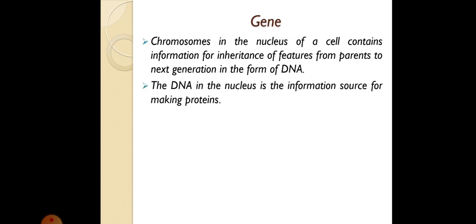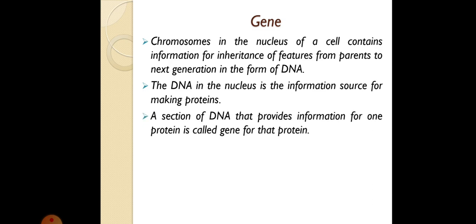The DNA in the nucleus is the information source for making proteins. A section of the DNA that provides information for one protein is called the gene for that protein. It means that not the complete DNA contains information for making protein.